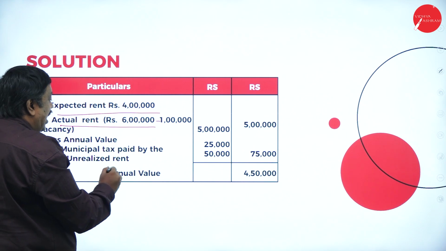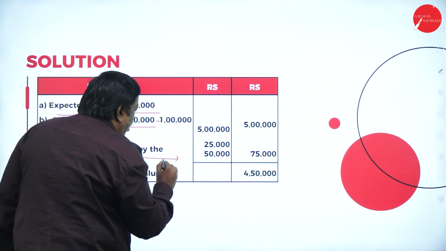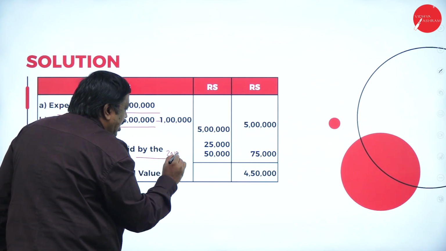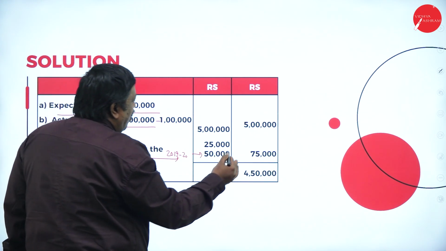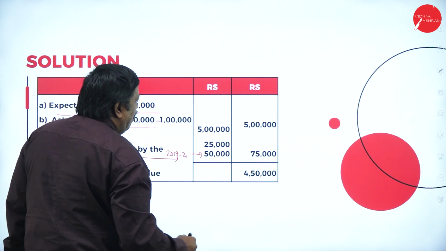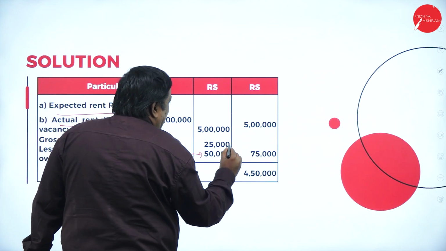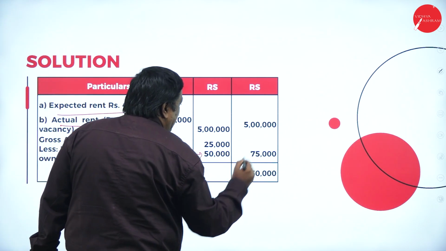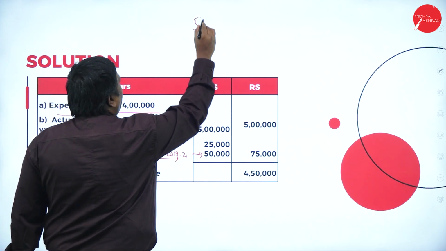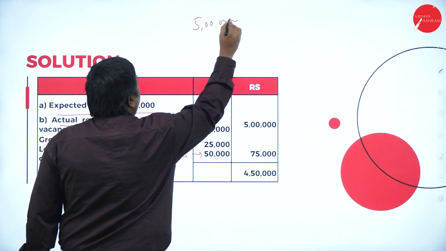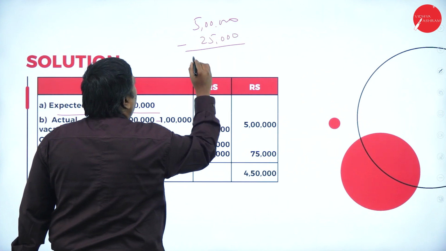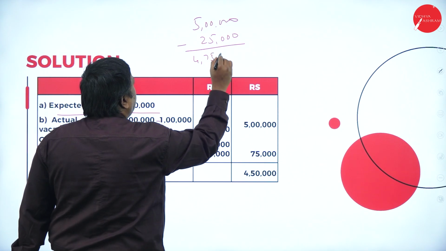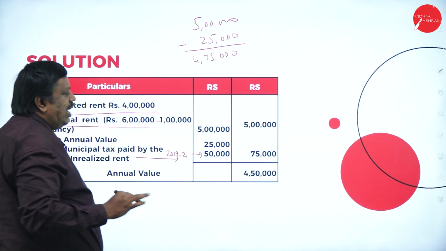Owner realized the rent for the year 2019-20, 50,000. Add both the things and deduct from 5 lakh here. So I have to minus 25,000 from 5 lakh, it will be 4,75,000.